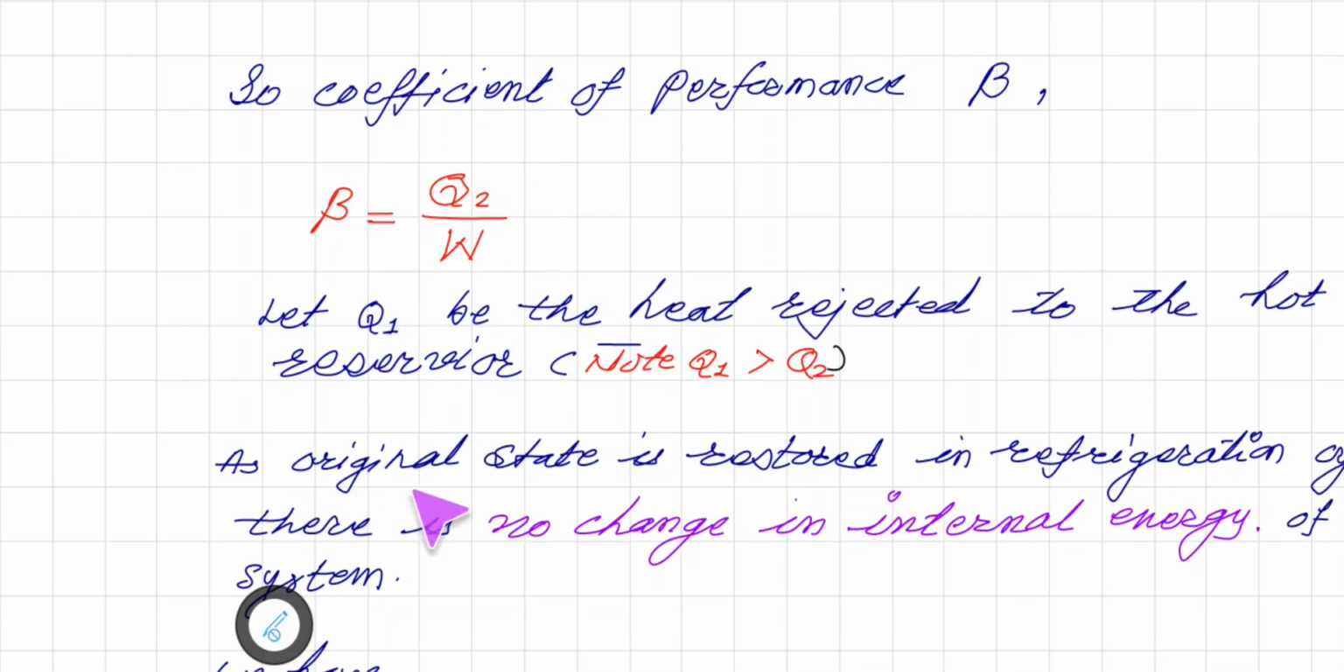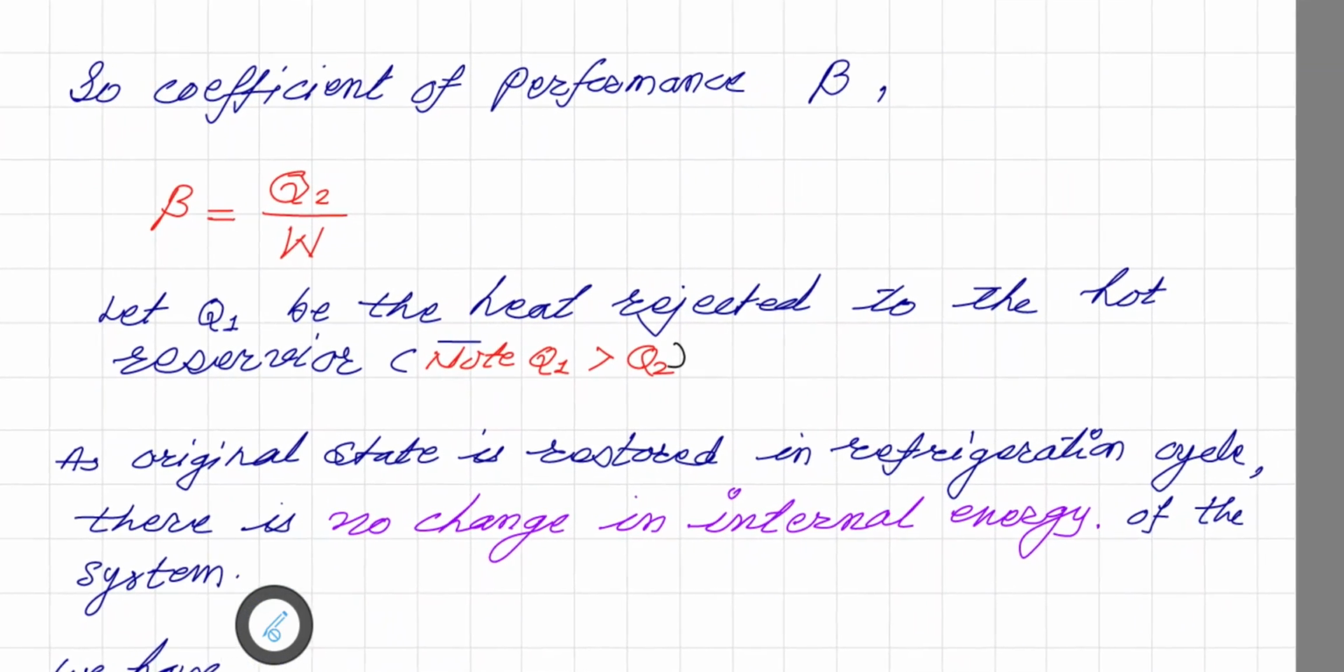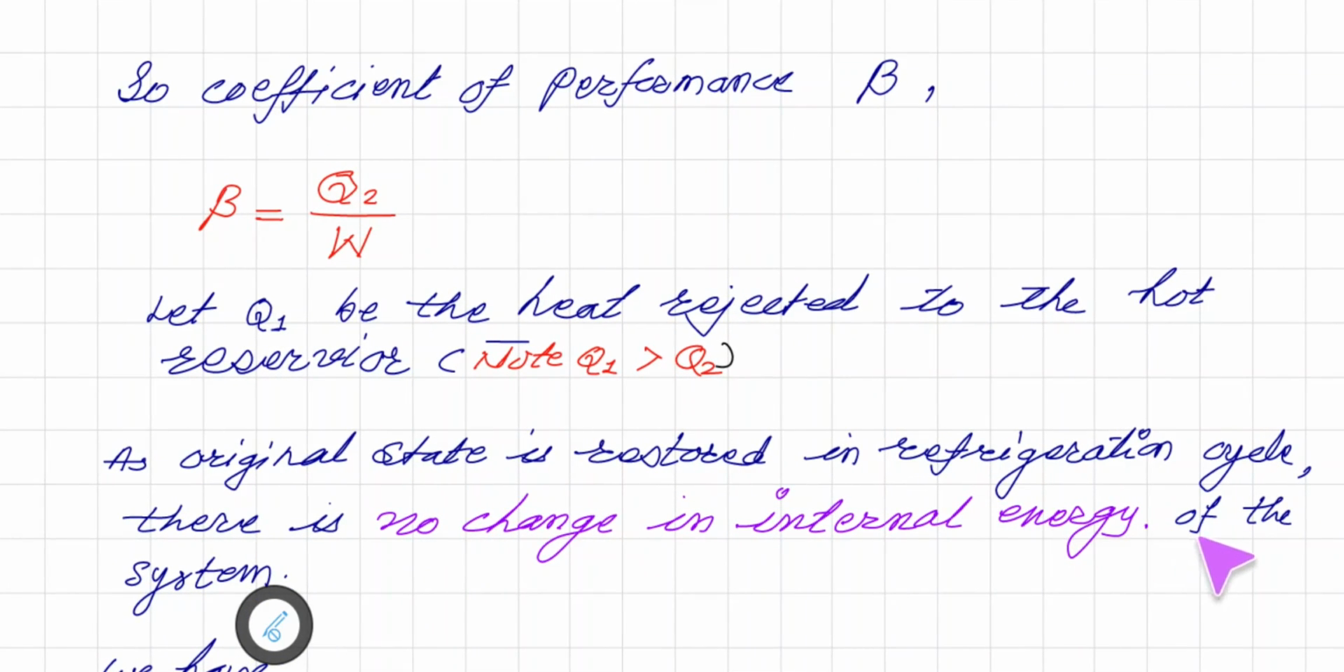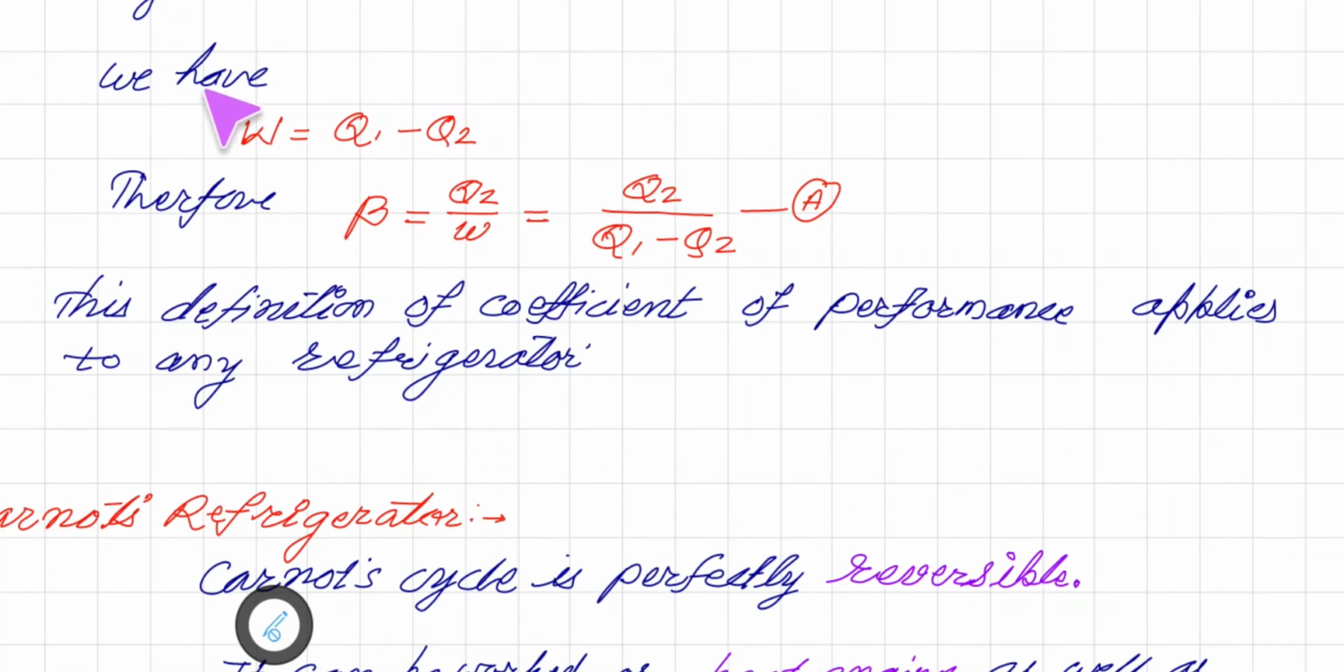So as the original state is restored in refrigeration cycle, there is no change in internal energy of the system. Considering these things, we have then total work done is the difference of Q1 and Q2, that is Q1 minus Q2. But we know coefficient of performance beta is equal to Q2 upon W. So that is equal to Q2 upon this W, that is Q1 minus Q2.